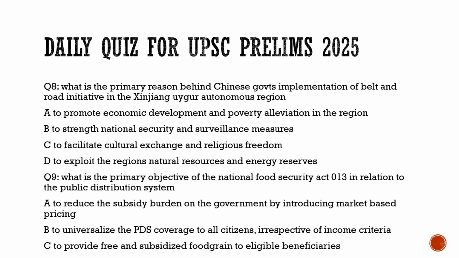B, to universalize the public distribution system coverage to all citizens. Extreme option, all citizens. So we don't need to go for the other part. Option B is also incorrect. Then the option C, to provide free and subsidized food grains to eligible beneficiaries, 100% true. For the question number 9, the option C is 100% true. Its main objective, primary objective, is to provide free and subsidized food grains to eligible beneficiaries.